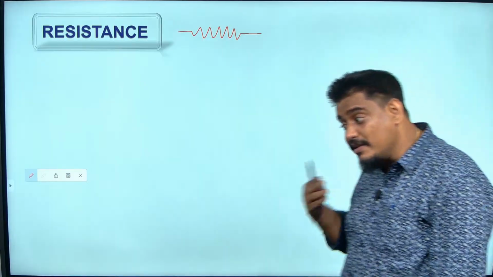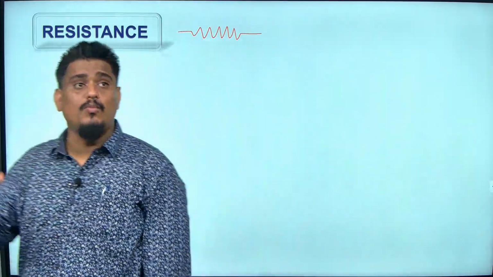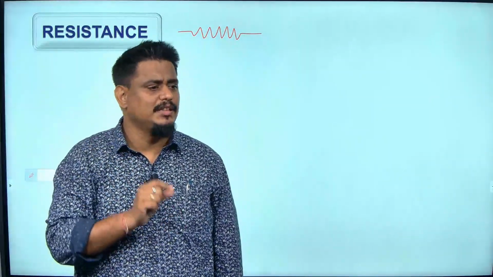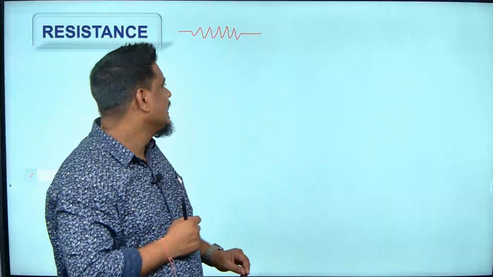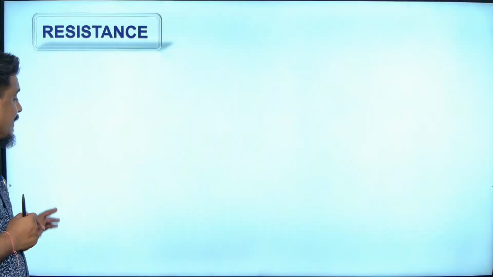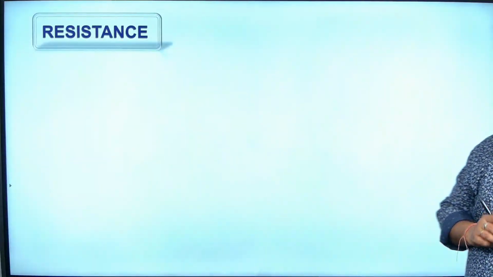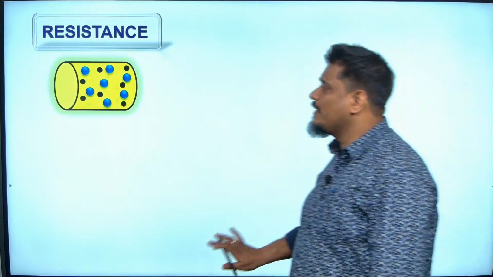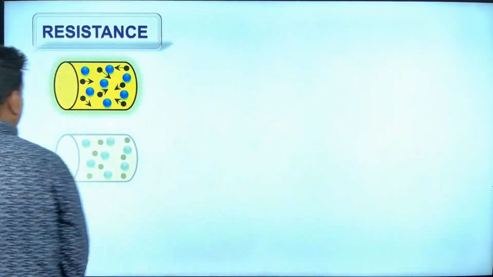When you go to a higher class, you will learn how to make a resistor and how to manufacture it. But now you can understand that a resistor is a device which resists the flow of current. Now we are going to learn the factors on which resistance depends.